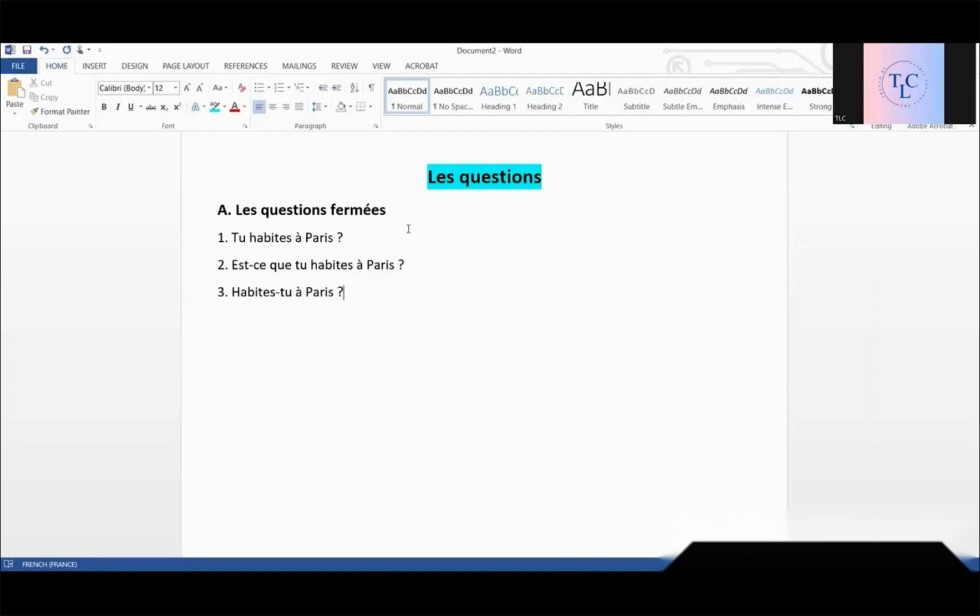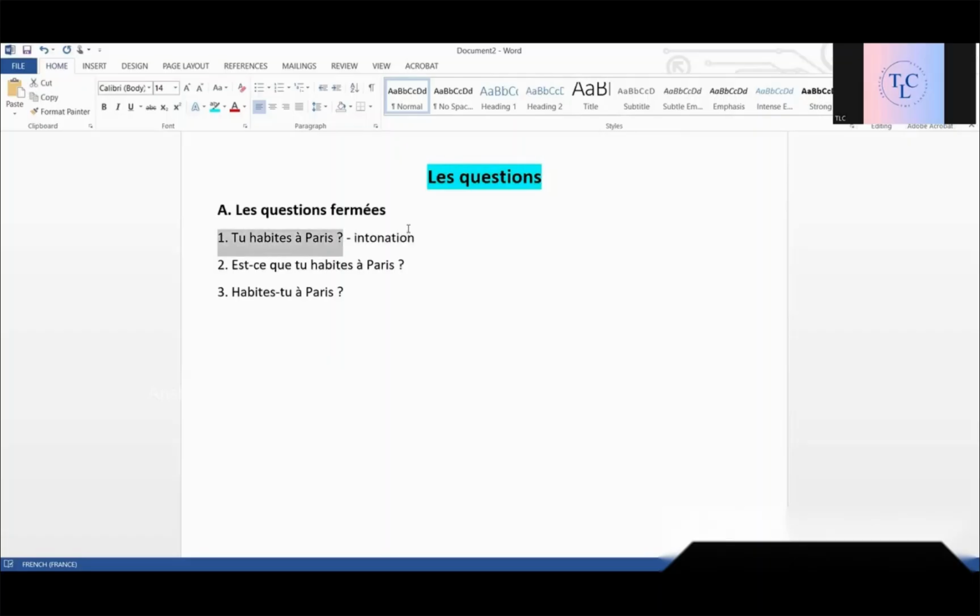That's it. What changes is the way in which we frame the question. Okay, the placement, the position of the words. Yes. So these are the three ways of writing the same question. Okay. What are these three ways? The first one is the simplest one, intonation. Yes. Why is it called intonation?